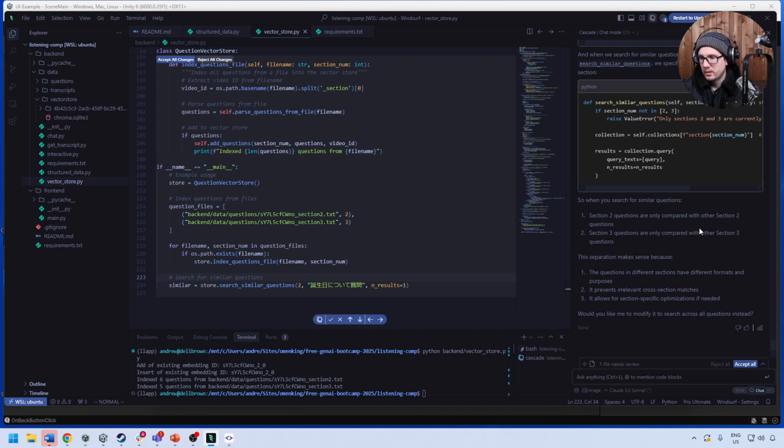The thing is, I can't imagine we would have that much data in the 3rd section, and that might be kind of annoying, but section 2 seems to be the most reliable for us to search against. And section 3 would probably have to be structured differently for the thing. So just understand that section 2 is our main section. All the other ones just don't really work right now. So I'm just thinking about this for a second, and we now have a similarity search that we can utilize.